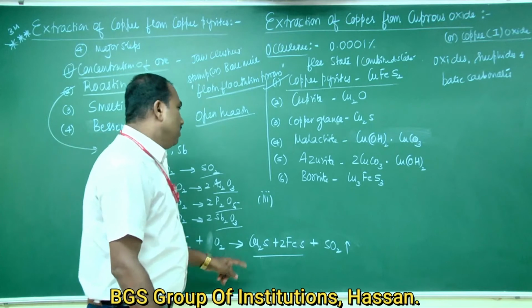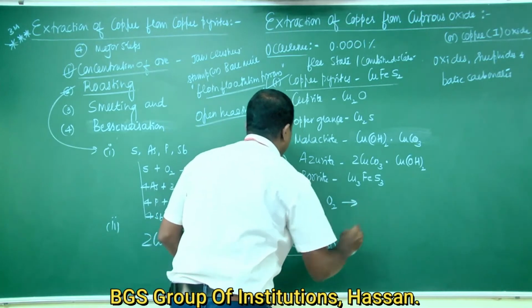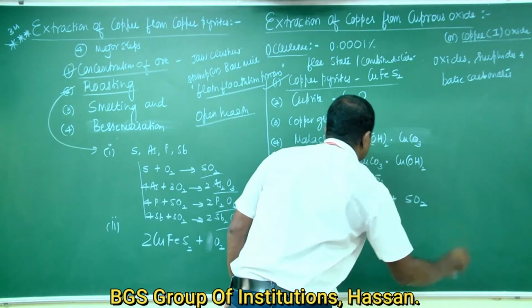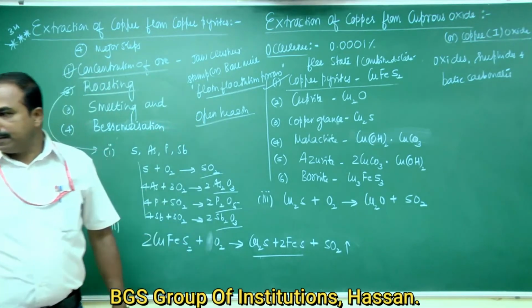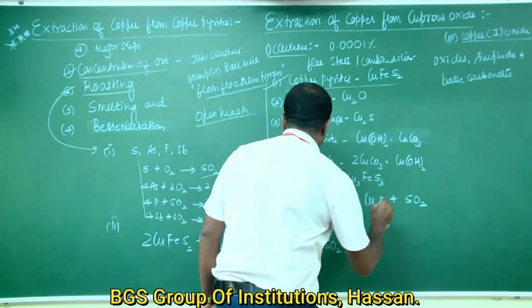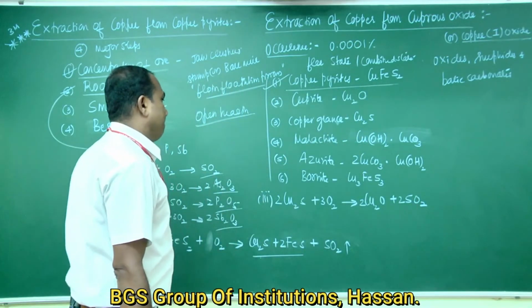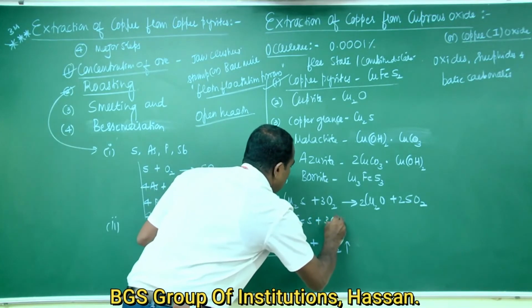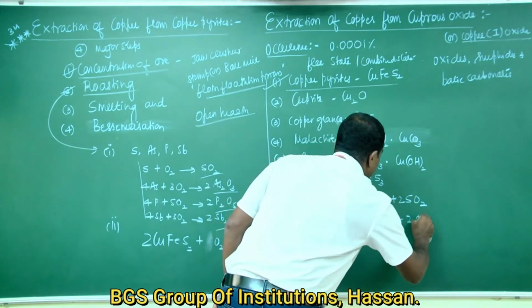The chemical reactions taking place are 2Cu2S plus 3O2 is equal to 2Cu2O plus 2SO2. Next, 2FeS plus 3O2 is equal to 2FeO plus 2SO2.